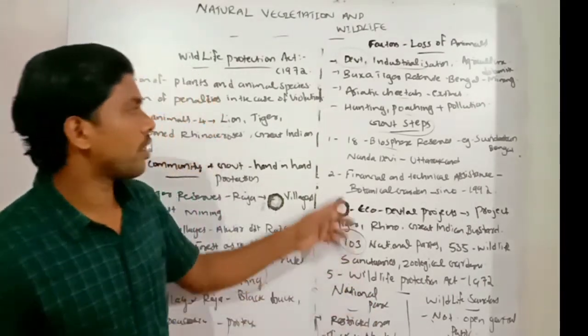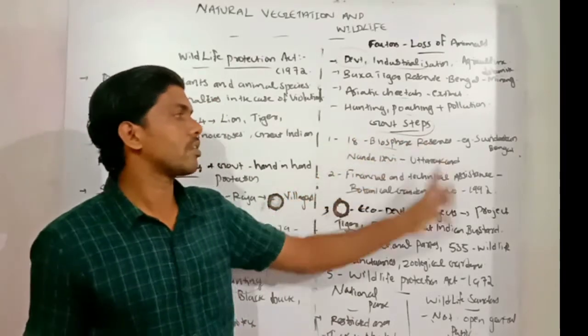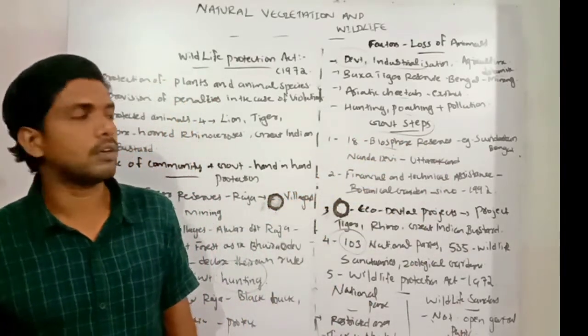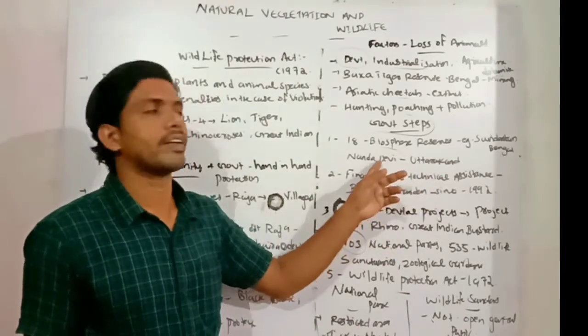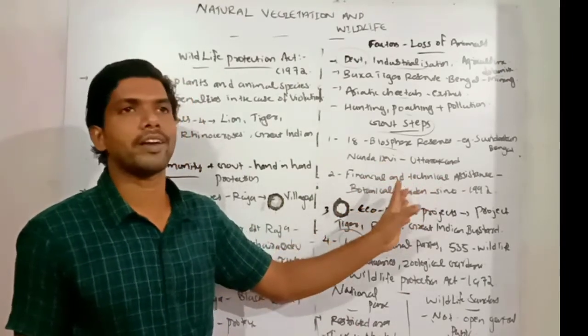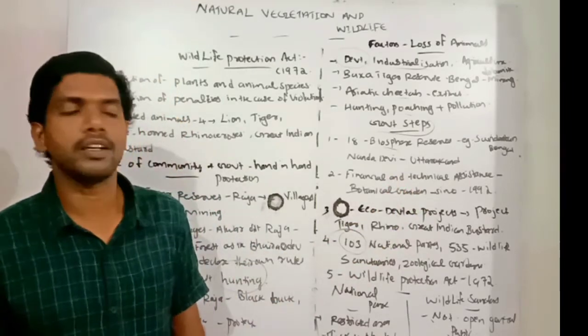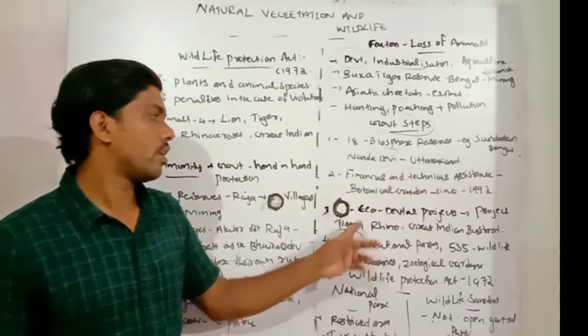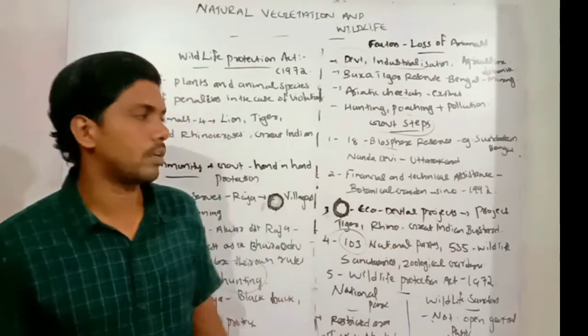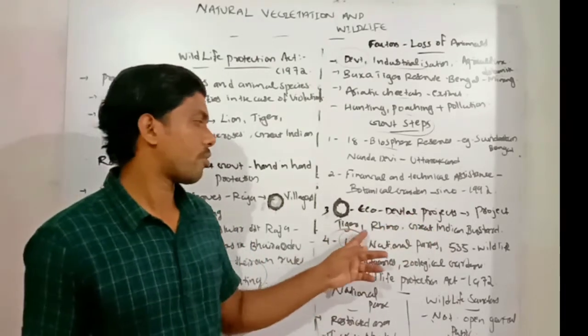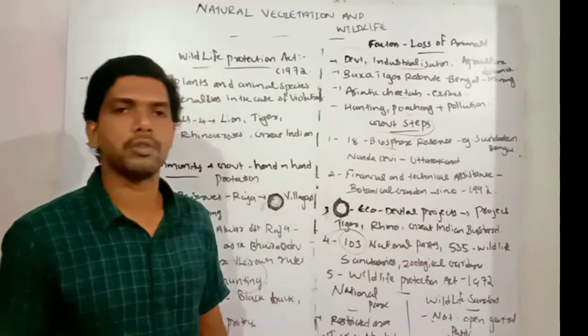Once again, first one, 18 biosphere reserves started by the government. Example, Sundarban in Bengal and Nanda Devi in Uttarakhand. Second one, financial and technical assistance given to the botanical gardens in India since 1992. The third one, eco-developmental projects started by the government. Example, Project Tiger, Project Rhino, Project Great Indian Bustard.